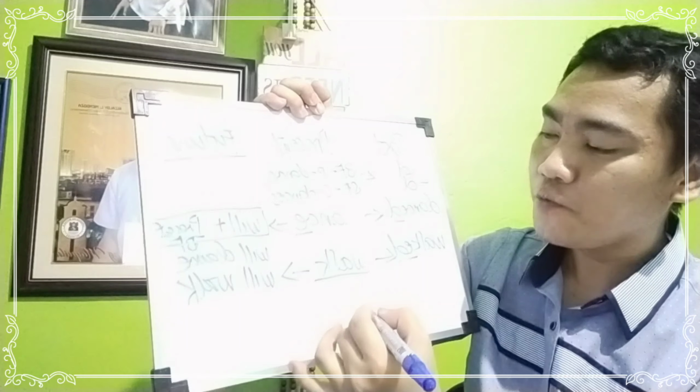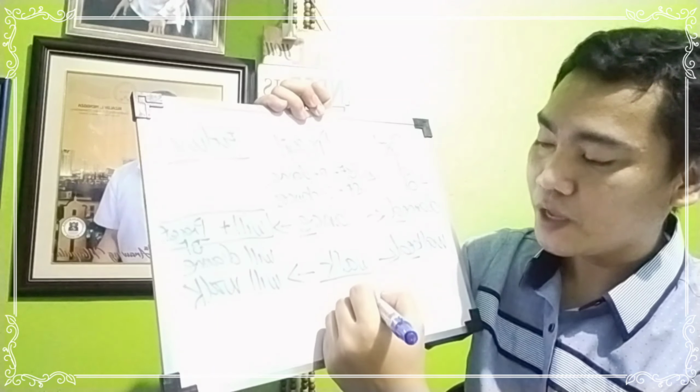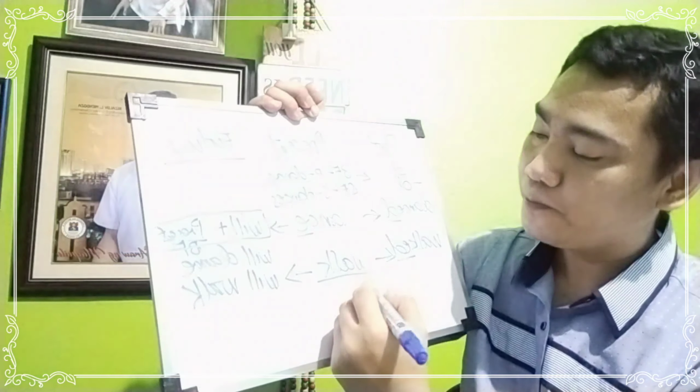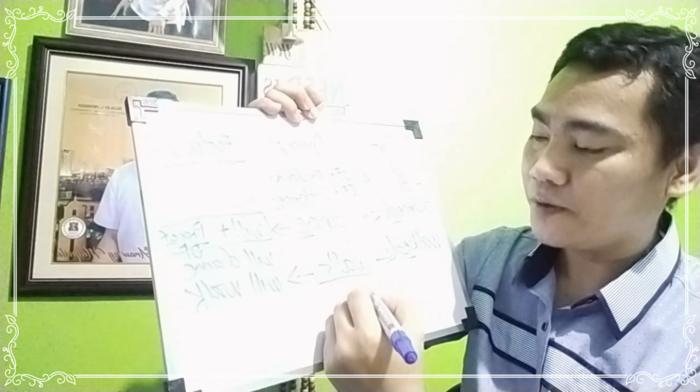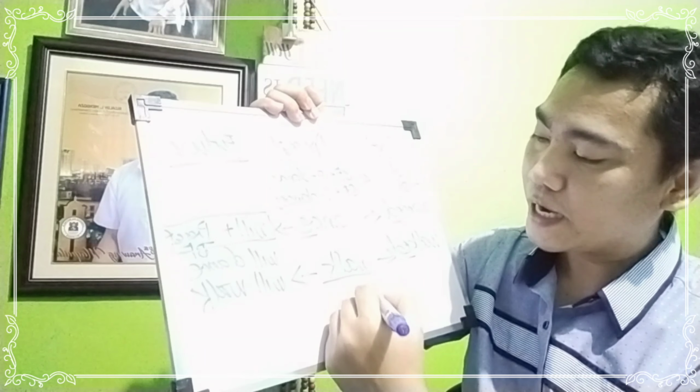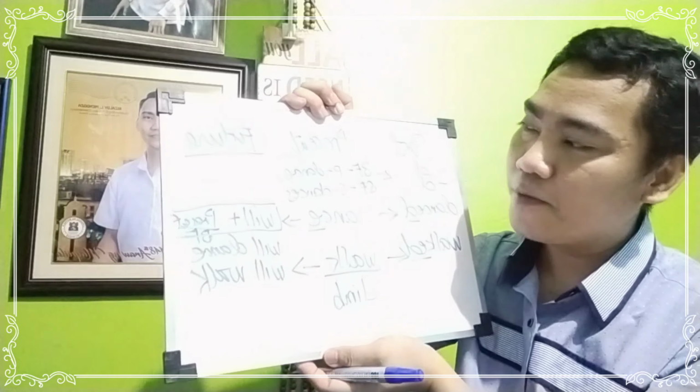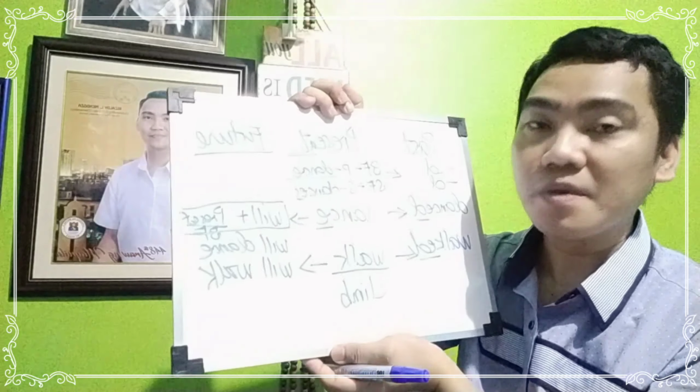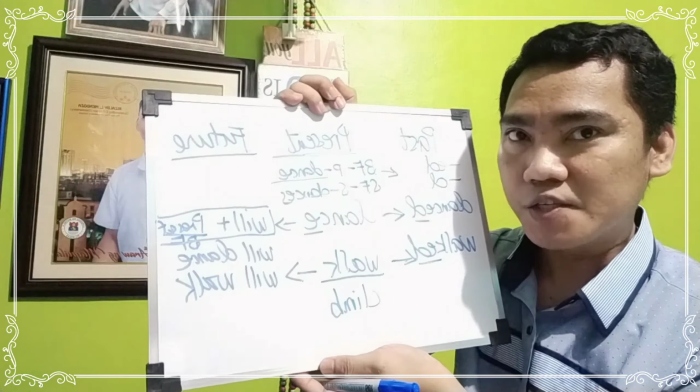What if we have the word, let's say, climb. Okay, so will you do it for me? So our present form, the base form, is climb. So will you write it in your notebook? Okay, so what is its past tense?